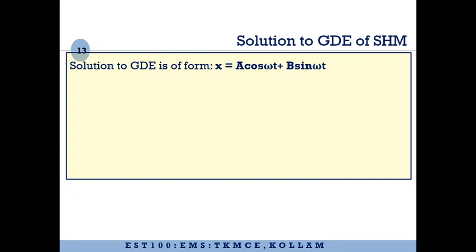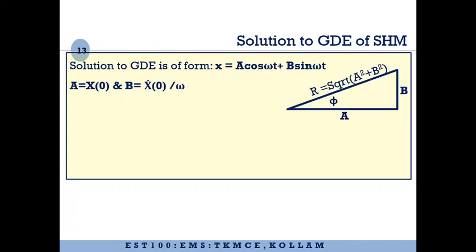Once again, this is a general solution, and these are the coefficients. Now if you consider a triangle in this particular format, where a and b become the sides of it and phi becomes an angle, the hypotenuse will be, by Pythagoras theorem, square root of a square plus b square. Phi we will call the phase angle.